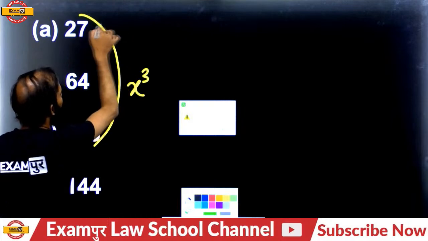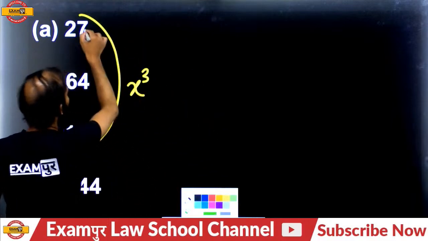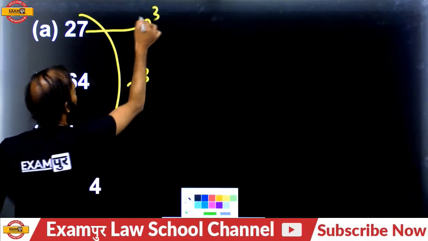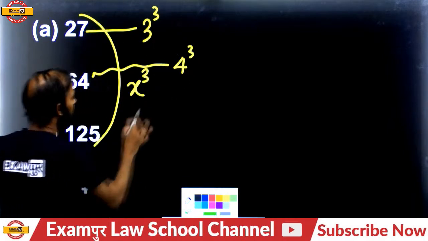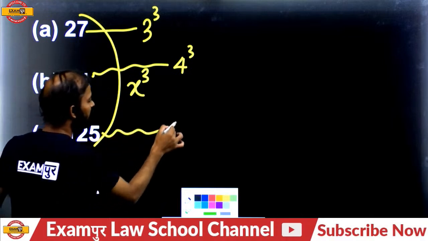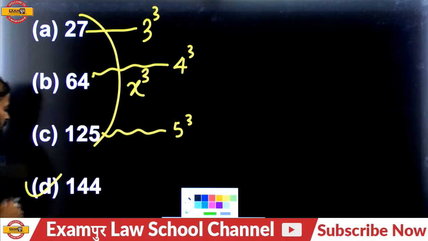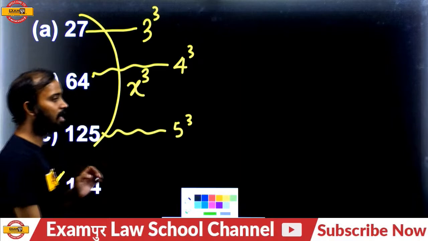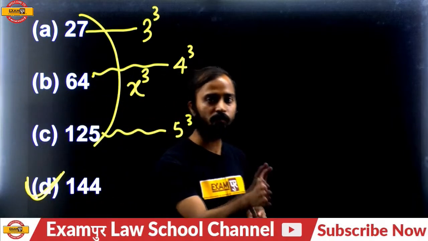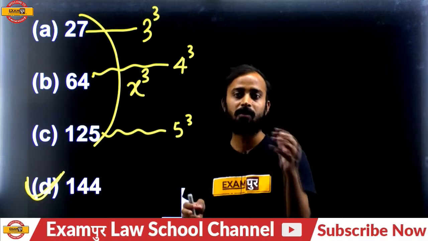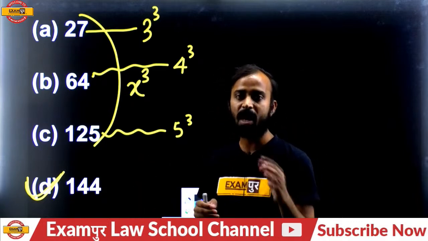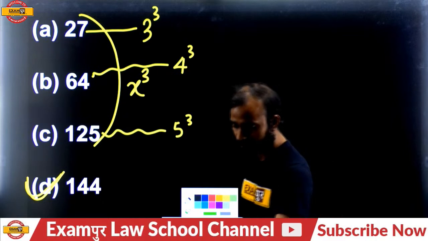27 is the perfect cube of 3. 64 is the perfect cube of 4. 125 is the perfect cube of 5. So the answer will be 144. Except 144, all these numbers are perfect cubes, because 144 is the perfect square of 12.